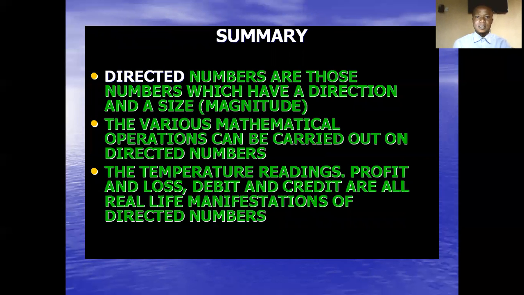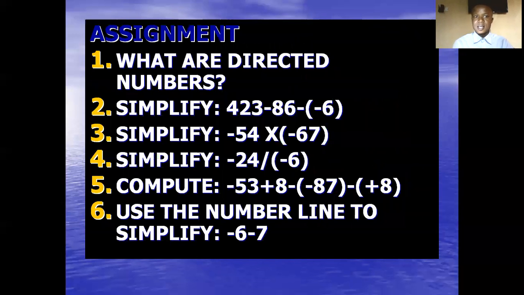So let's summarize. Directed numbers are those numbers which have a direction and size. The various mathematical operations can be carried out on directed numbers. Your temperature readings, profit and loss, debit and credit are all real life manifestations of directed numbers. Now take your assignment.